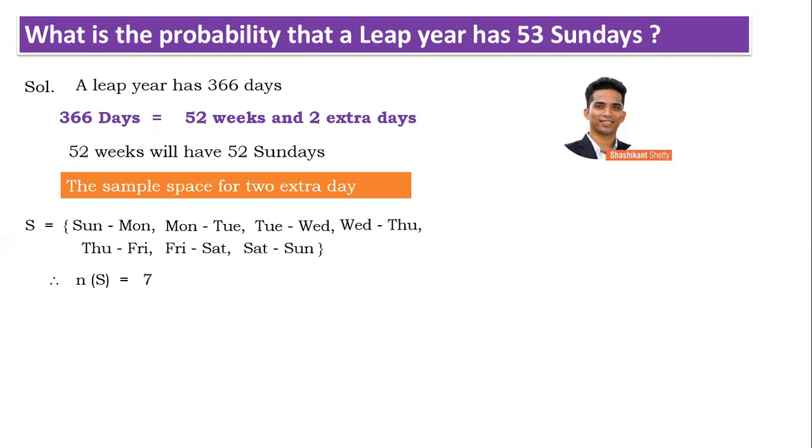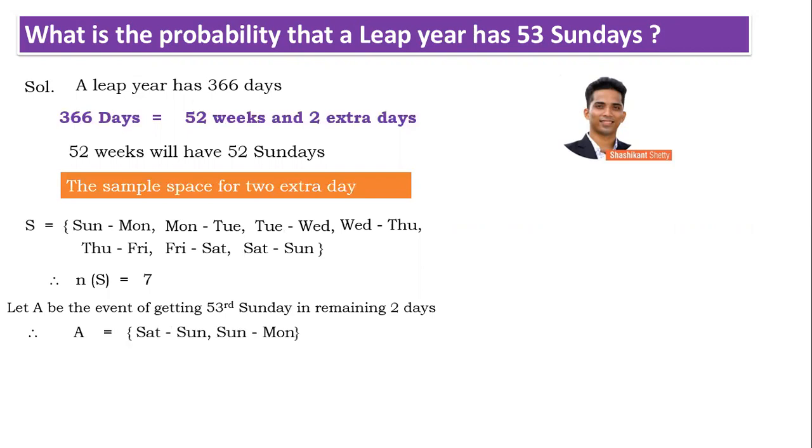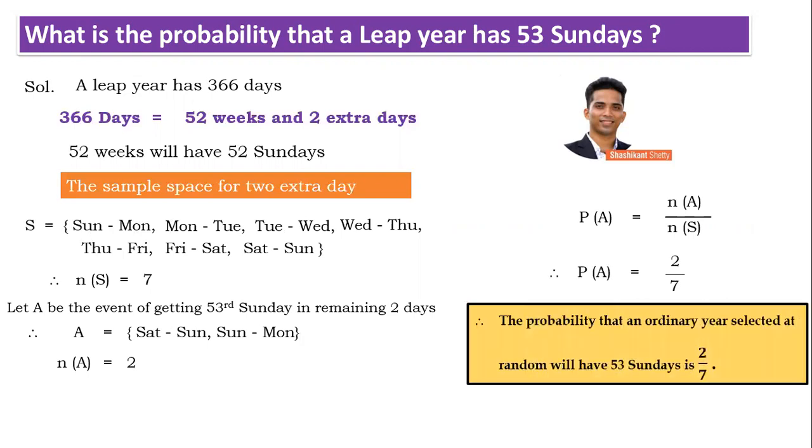Now we need to find that either of the 2 extra days should be a Sunday. So let A be the event that either of the 2 extra remaining days is a Sunday. If you carefully see from the sample space, Sunday-Monday and Saturday-Sunday are the 2 combinations where we have Sunday. So here n of A would be 2. P of A would be n of A upon n of S, that is 2 upon 7. And then you could write the final answer.